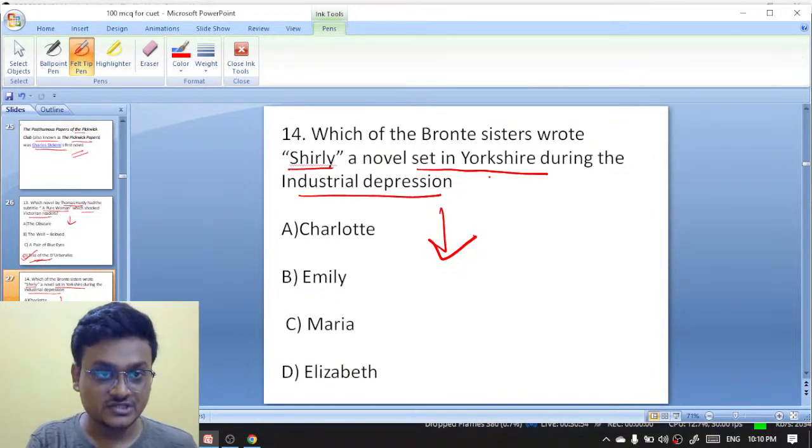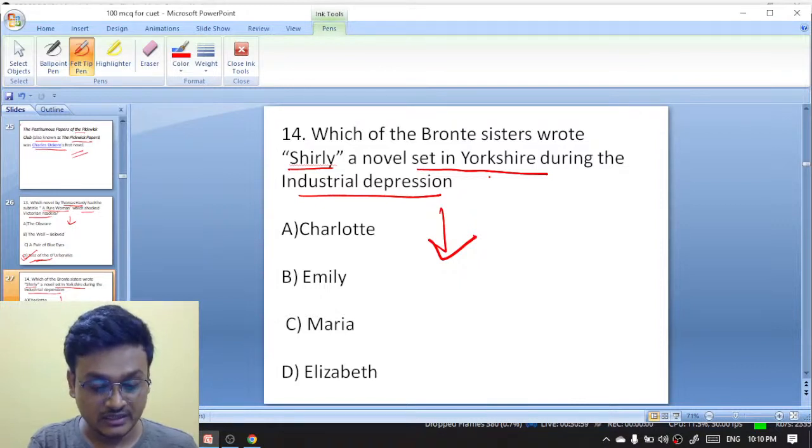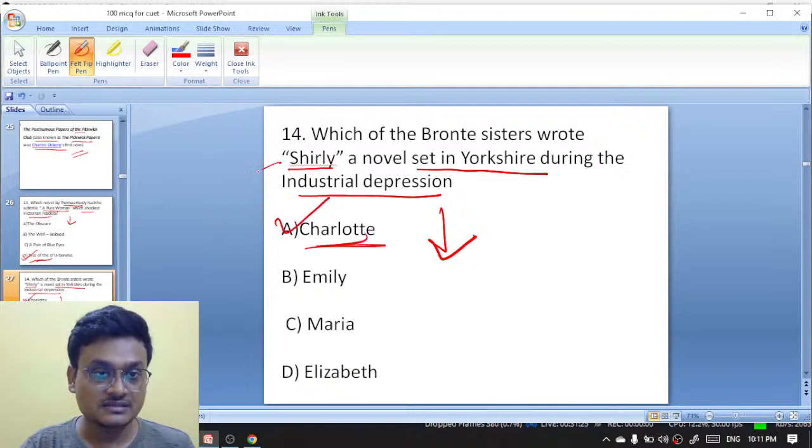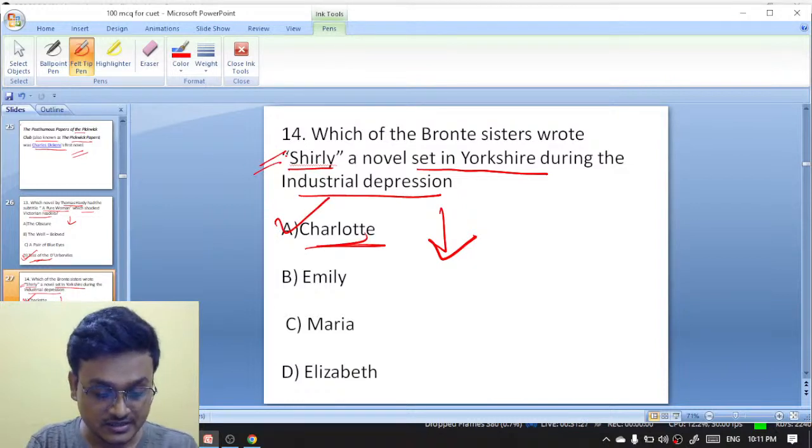That's why I'm giving a clue. The most famous one of the Bronte sisters. Excellent, excellent, Goro. It is Charlotte Bronte, who has written Jane Eyre. The second novel is Shirley. The second novel of Charlotte Bronte is actually Shirley. Okay, good, fantastic.